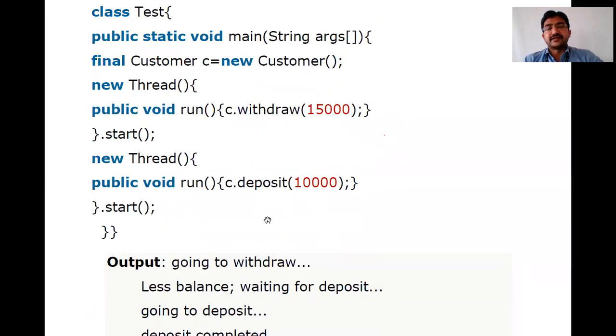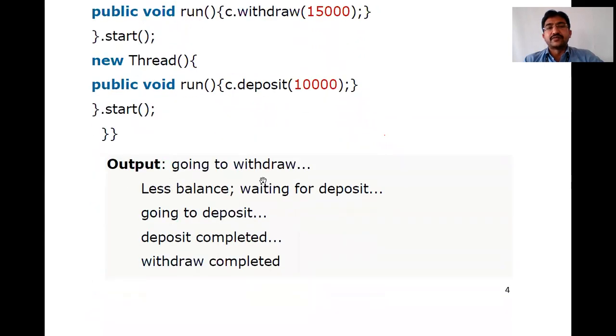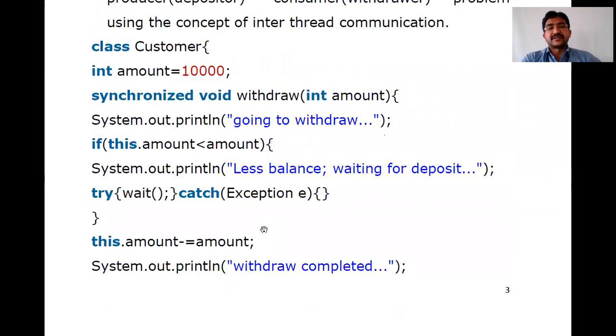So display this and this. What is the output? Going to withdraw. Less balance, as per this program, waiting for deposit. Now going to deposit, deposit completed. Once the deposit is completed, it will notify automatically, and the withdraw completed message will come. Whoever is waiting, the withdraw will complete from here. The amount will be subtracted and a withdraw completed message will come further. So that is the program for producer and consumer using inter-thread communication.